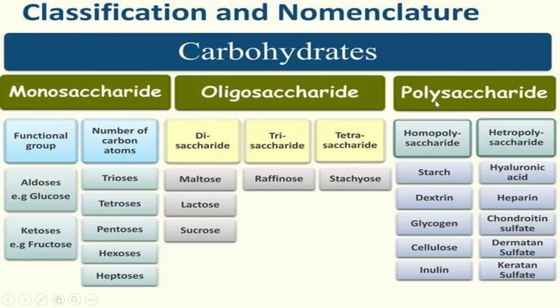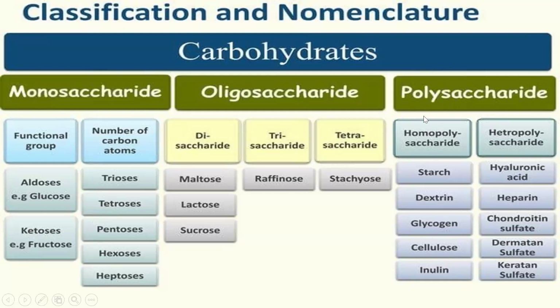So next coming to polysaccharides. As I said, poly means many and saccharide means sugar units. So polysaccharides are the carbohydrates which are having many sugar units, meaning they contain more than 10 sugar units. Under polysaccharides, we are having 2 types, that is homopolysaccharide and heteropolysaccharide. Homo means same. So if they are having more than 10 sugar units and the same sugar units are repeatedly there, for example, like glycogen.